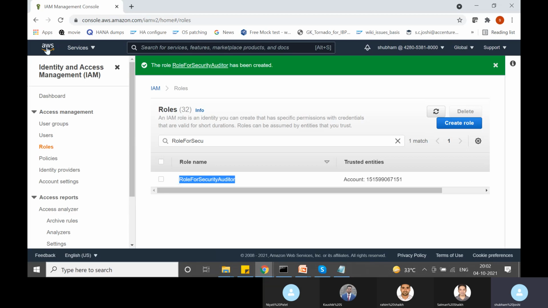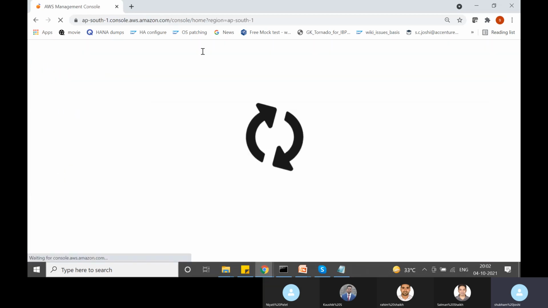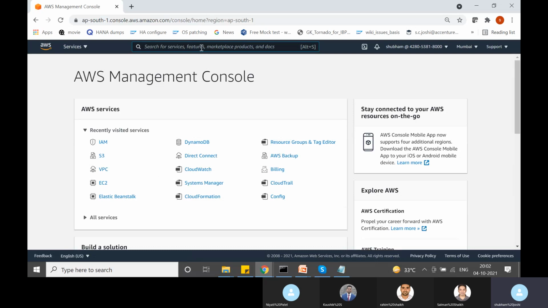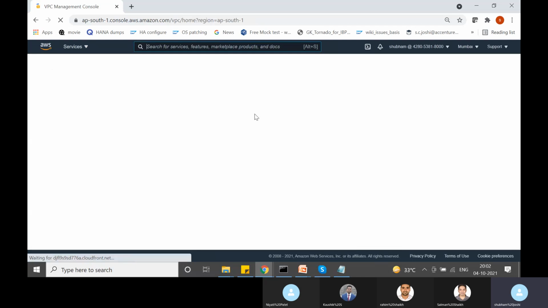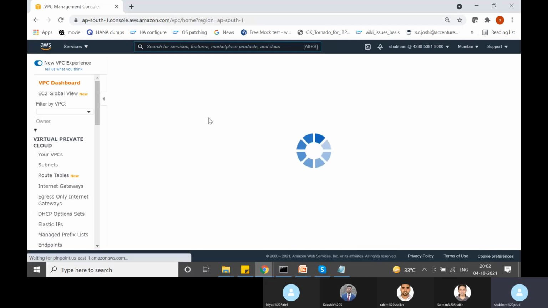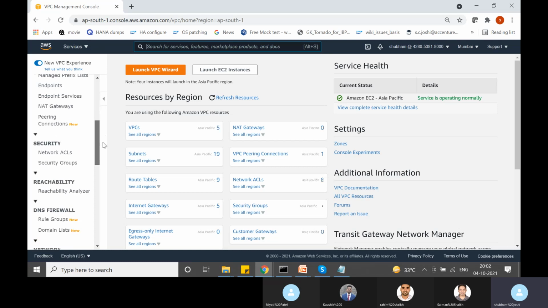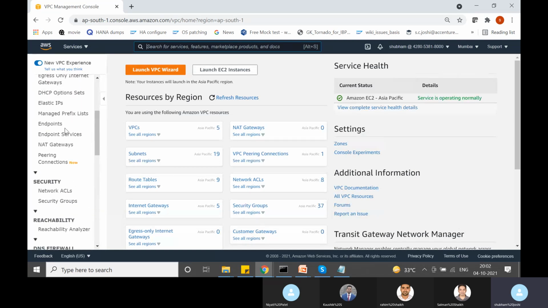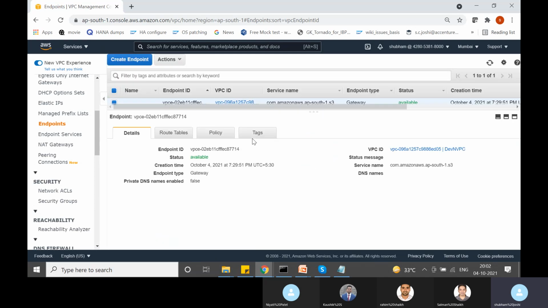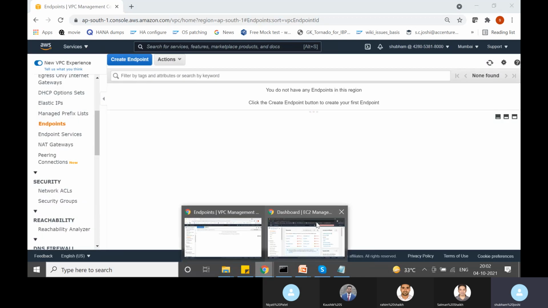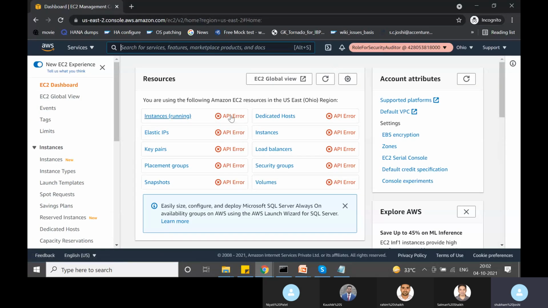So while this is happening, let me delete that VPC endpoint because that is charging us money. So we'll go to VPC. So where is that? This is endpoints. Okay, let's delete it. So I will say delete endpoint. Yes, delete it. Okay. So now if we go here, he is getting this API error because he does not have access to EC2, right?